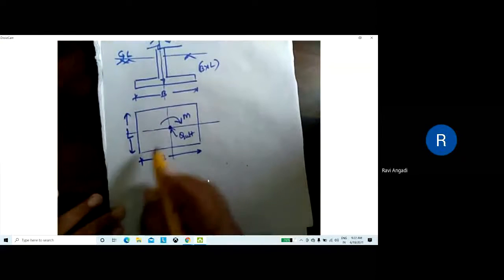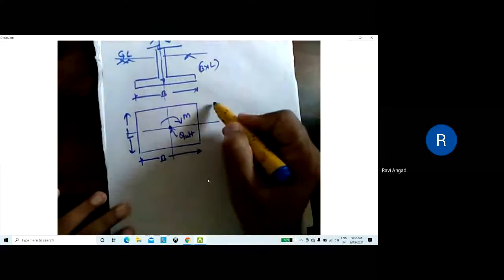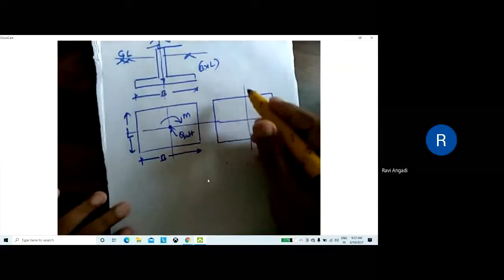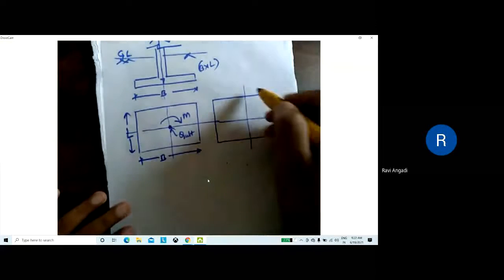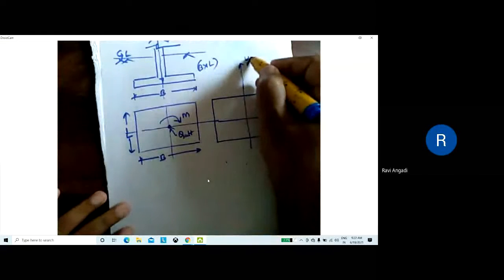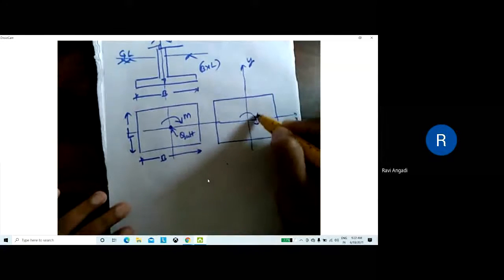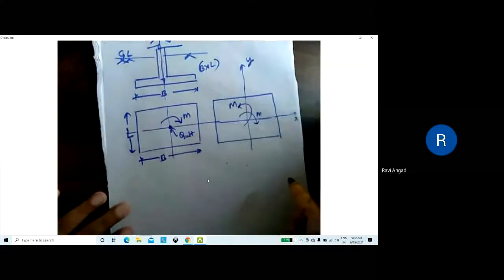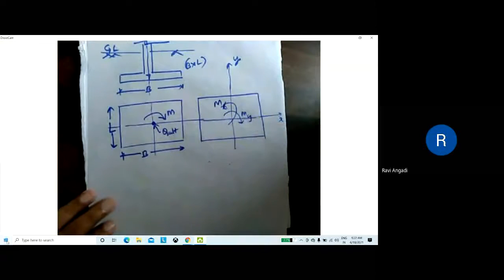Now, can you tell me in this case, A dash is what? Suppose this one, again I am drawing this one more here. If you take this as the x-axis, this as the y-axis, and it is acting in both ways, this is also acting a moment and this is also acting a moment. In both ways the moments are acting. So you can call it Mx and this is My.